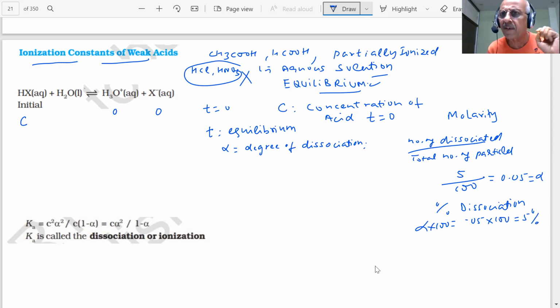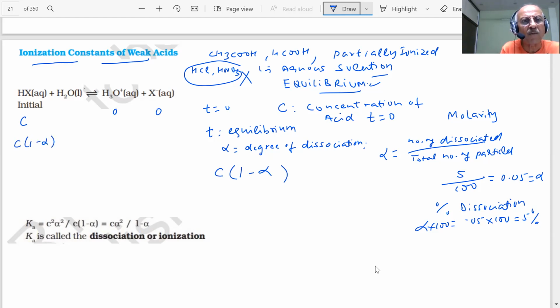I have to understand each and every word, student, because there will be confusion in the numericals and problems. If I don't know what alpha is, all students say alpha, but I ask one student what is alpha now, he is lost. We go to the basic things, get to the zero state, student, before I go further. If alpha is the degree of dissociation, that means out of 1, alpha has gone for the acid, and out of C, how much is gone?